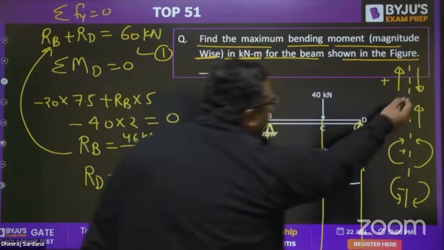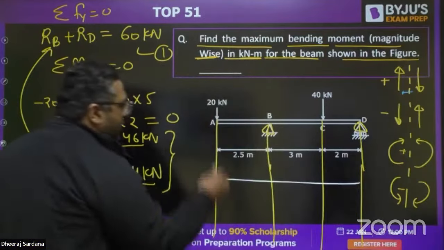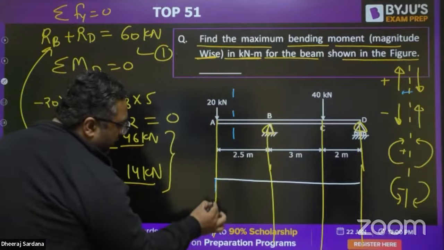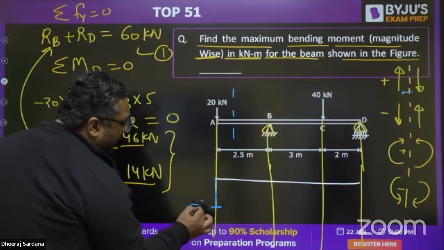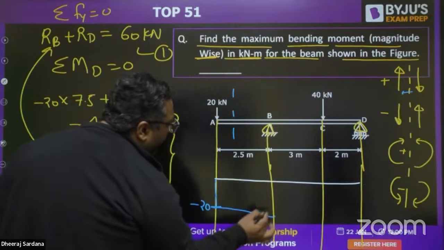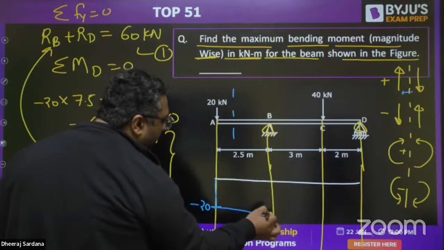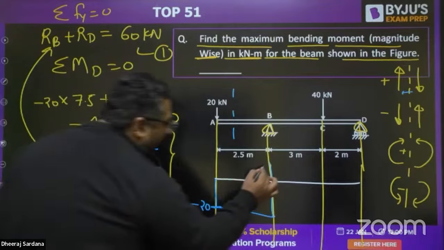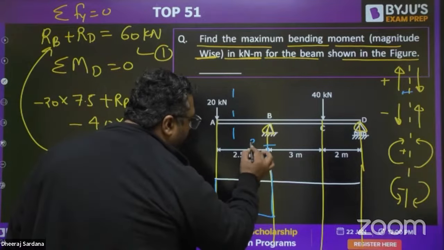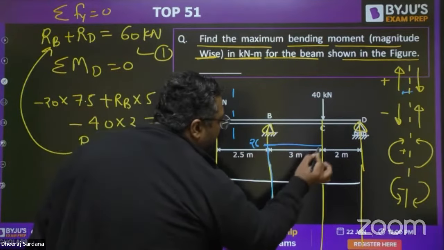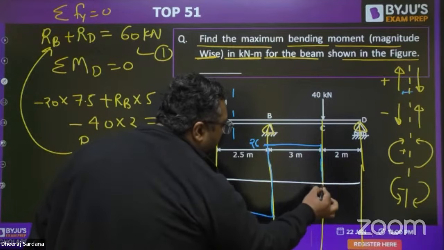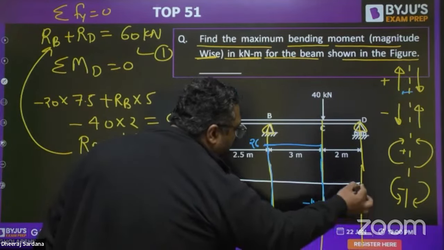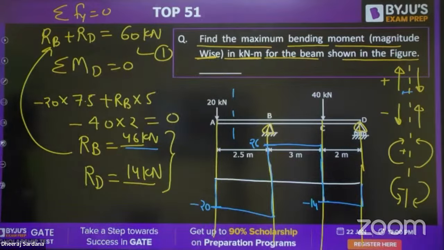You can see to the left, upward is positive, downward is negative. I will be having a negative jump of 20. Then there would be a uniform line. Then you have this RB, which is equal to 46. So you will be having a jump and you will reach a value of 26. Then this will remain the same, and after that you will be having a downward fall of minus 14. This is your shear force diagram, my dear.